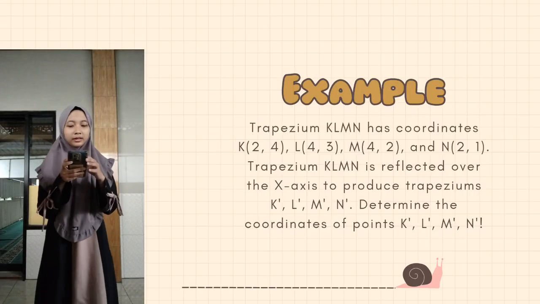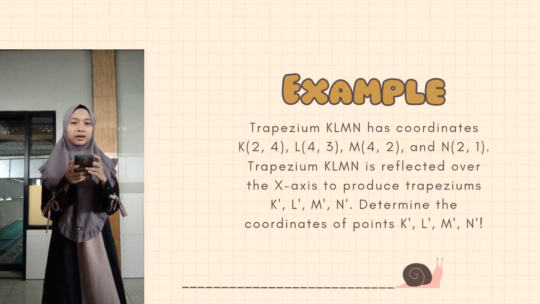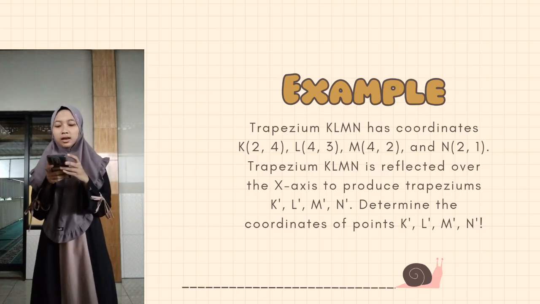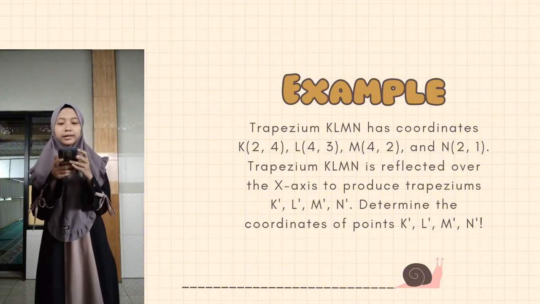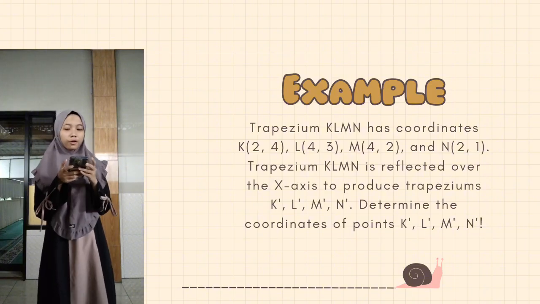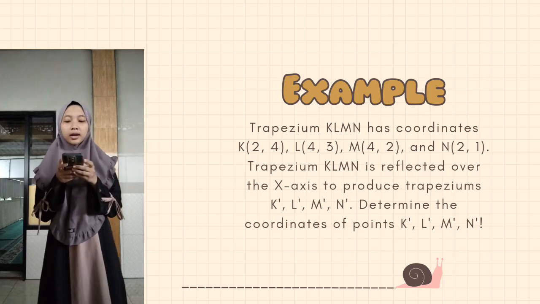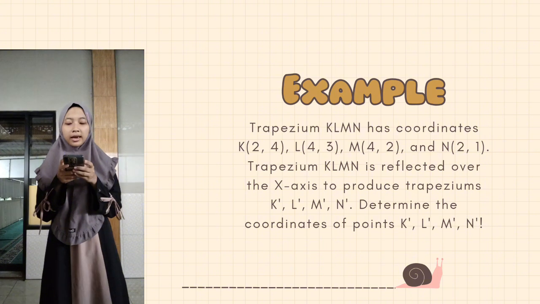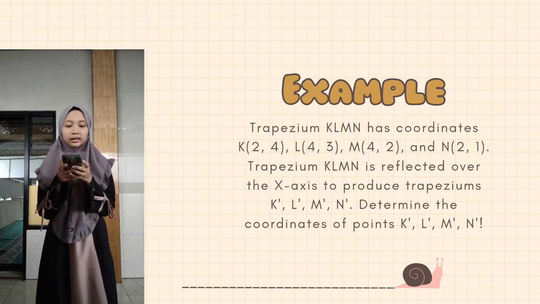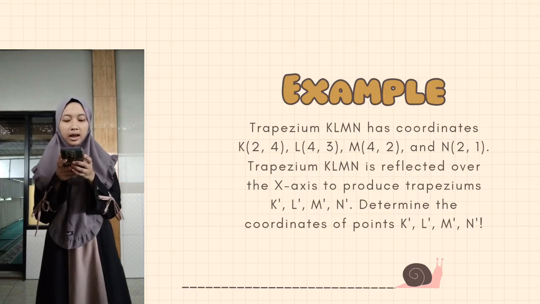For example number 1, trapezium KLMN has coordinates K(2,4), L(4,3), M(4,2), and N(2,1). Trapezium KLMN is reflected over the x-axis to produce trapezium K'L'M'N'.